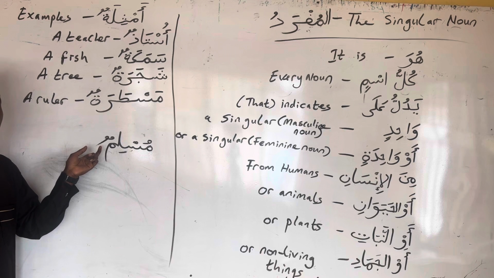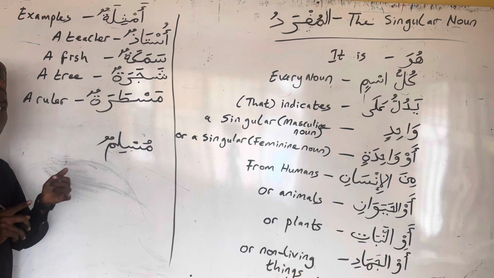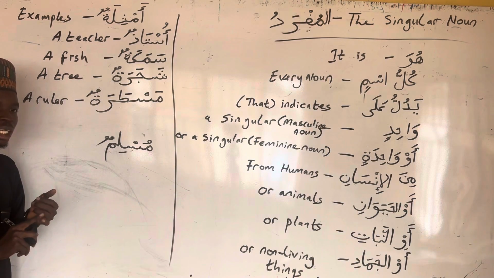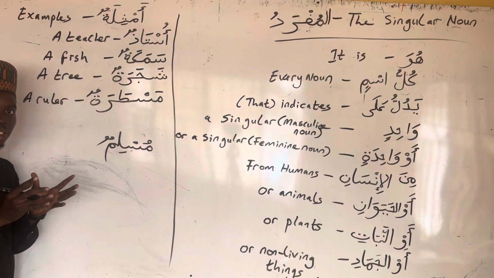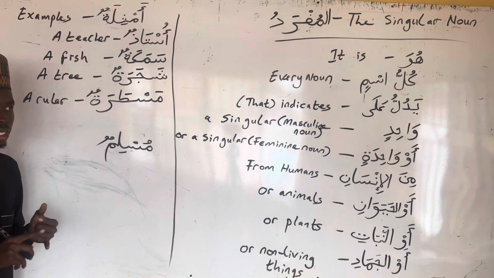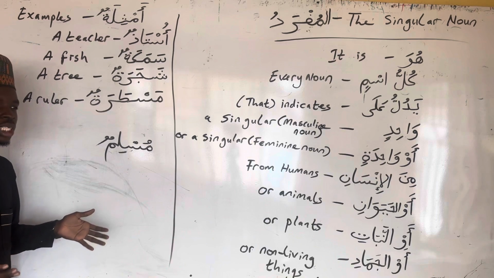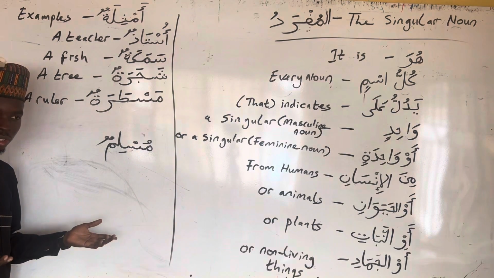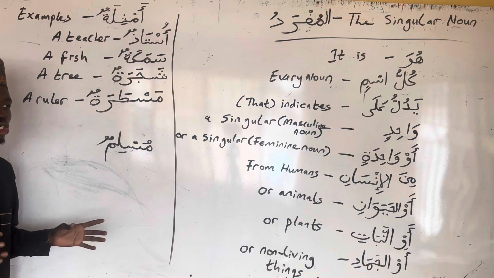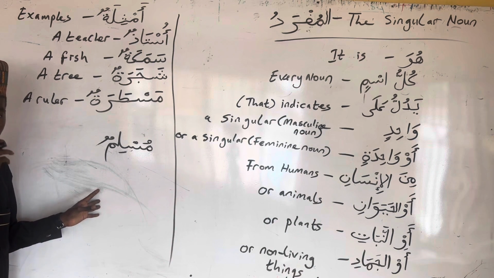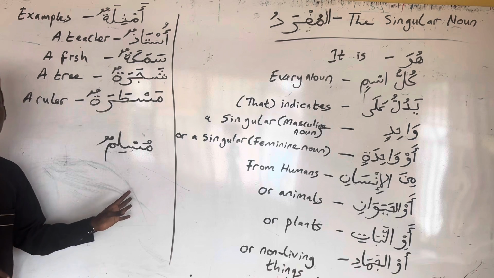Although there are some singular words that may end with alif and nun, that's why I put the condition that the nun has to take a single kasra. But apart from that, most times when you see a word ending with alif and nun, you should be fairly sure that this word is a dual word. Especially if you are familiar with the root letters of the word.